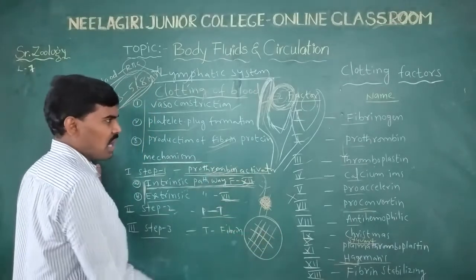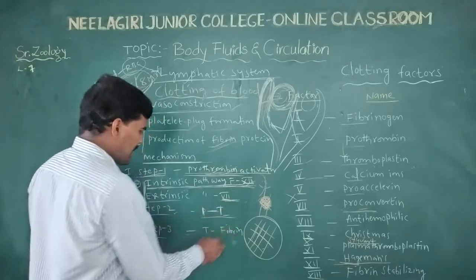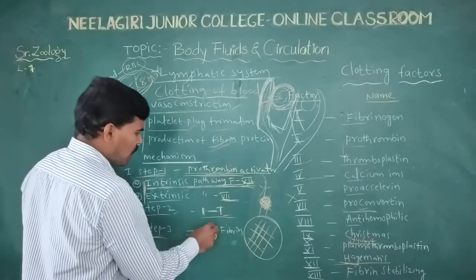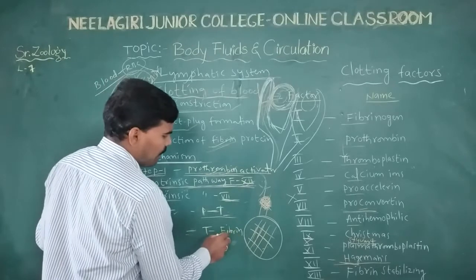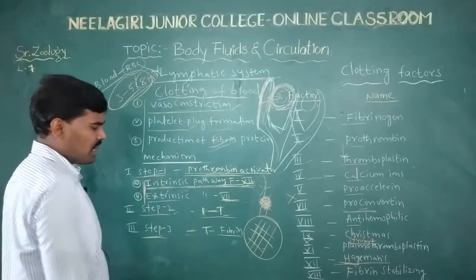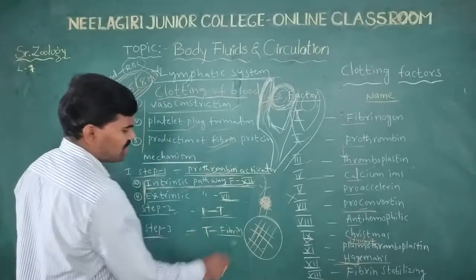Whenever thromboplastin is formed, in the next step, step 3, thromboplastin converts fibrinogen to fibrin fibers. First the soluble fibrinogen is converted to insoluble fibrin.